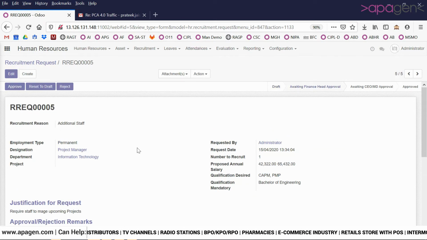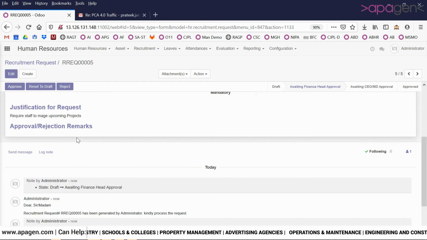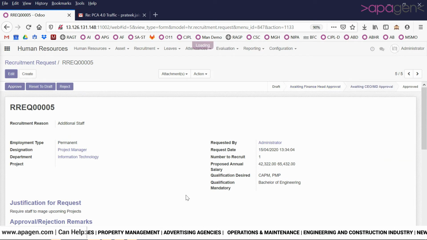The request first goes to the finance head, who reviews the annual budget for recruitment and manpower, and based on the budget and the requirement will approve or reject the request. Assuming that he approves the request, after the approval it now goes to the management, the CEO of the company or the managing director of the company, for approval. We can change this approval level to different individuals. And based on a parameter from a business point of view, he can approve or reject the request.